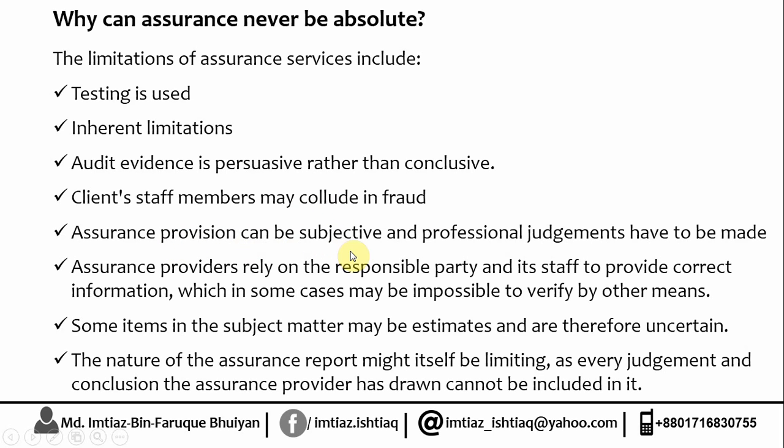Assurance provision can be subjective and professional judgment is used here. The assurance provider relies on the responsible party, and it is tough to provide correct information, and there are some estimates in our accounting, and the nature of the assurance report might itself be limiting. So for all those limitations, the assurance service cannot be absolute, and for this reason the expectation gap between the user and the practitioner is created. We'll learn that in the next slide.